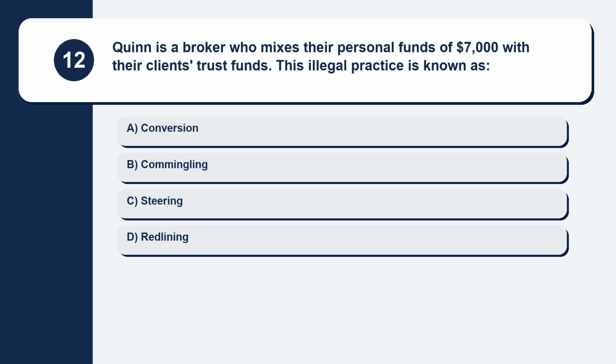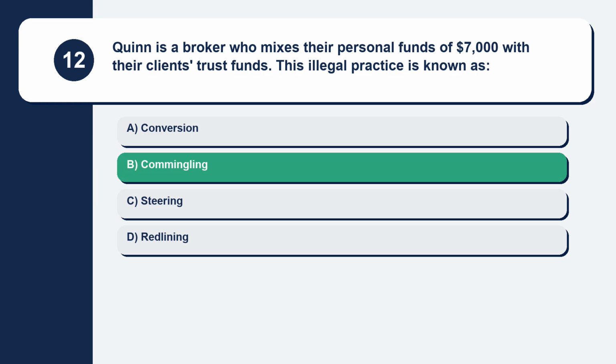Question 12. Quinn is a broker who mixes their personal funds of $7,000 with their clients' trust funds. This illegal practice is known as. Here are your options. Option A, conversion. Option B, commingling. Option C, steering. Option D, redlining. The correct answer is option B, commingling.